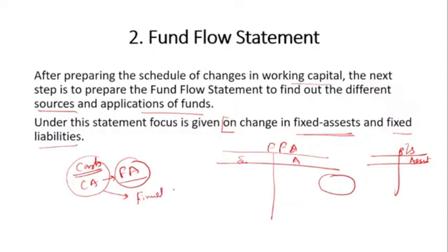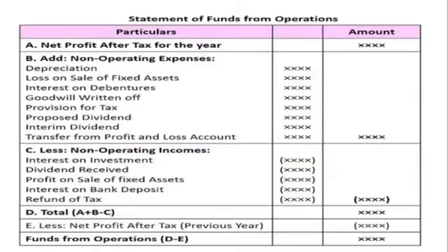What is a fixed liability? It's nothing but your debentures, your equity shares. When companies repay a liability, they need cash, they need a current asset, they need a cash equivalent. In that case, if the company repays that loan, you can see the changes on your liability side. So these are all connected with each other. Clear? Now, this is a statement of the fund from the operation. We don't need it here now.